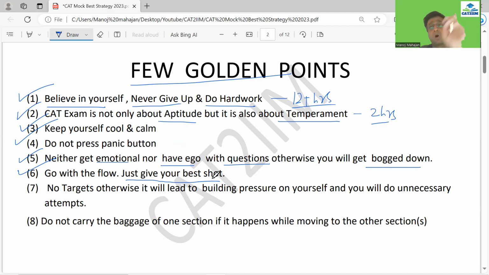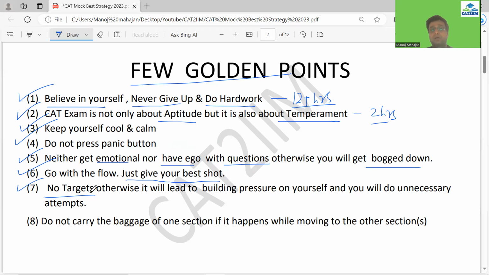Now, the most important thing, which I do not know why students are unable to follow: no targets. I keep seeing students telling me, can we keep a target for quant, these many questions, for VRC, these many questions, for LRDI, 2.5 sets. Oh God, how can you even decide the target? You do not know the difficulty level of the paper.